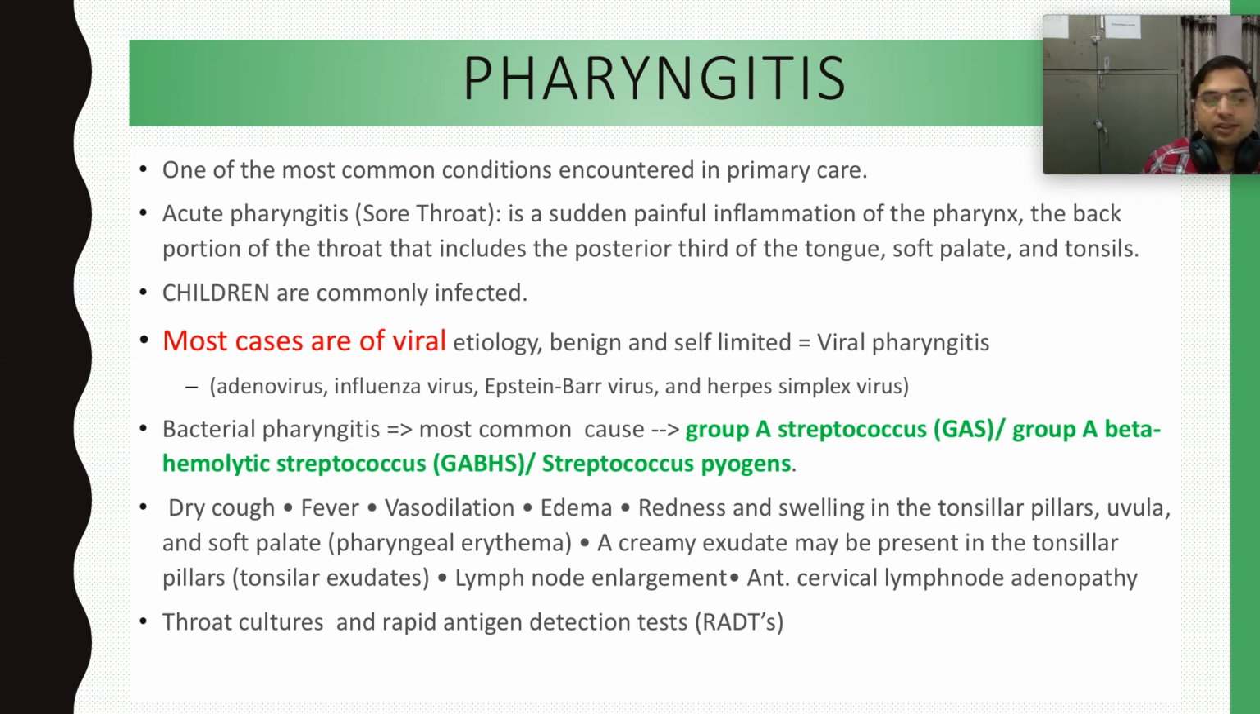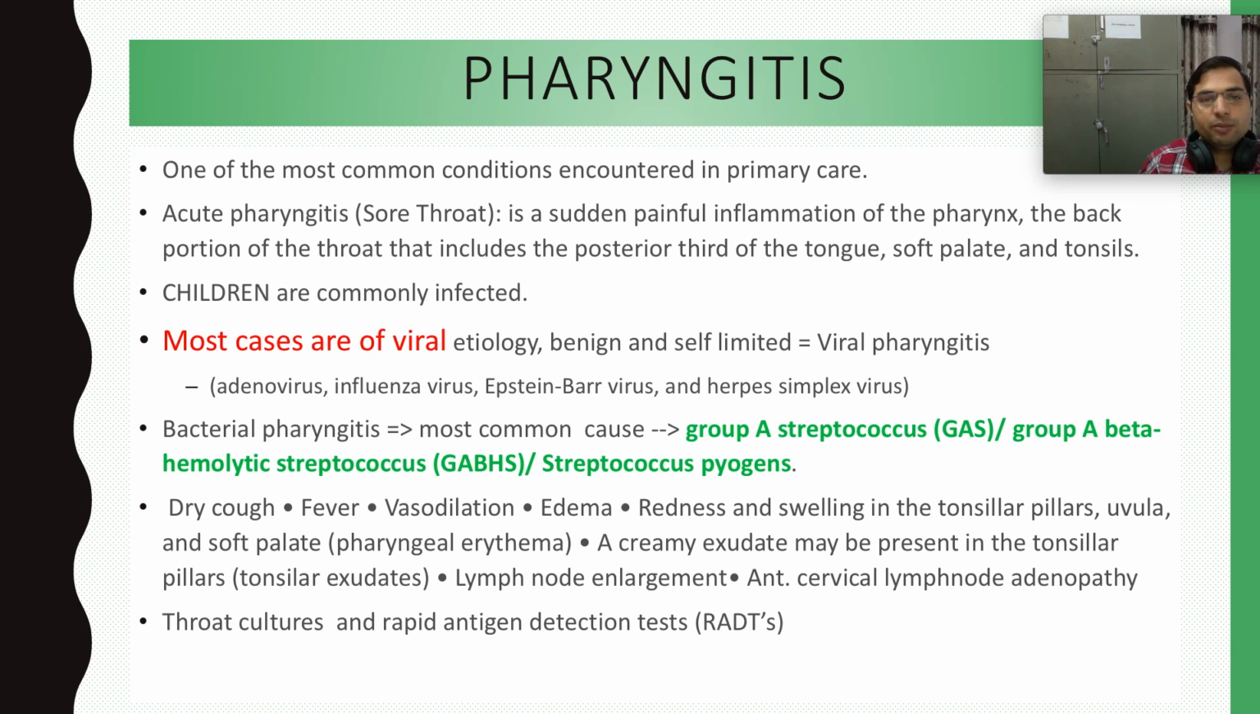Pharyngitis. Pharyngitis is inflammation of the pharynx. It is the most common condition encountered in primary care. That means in a clinic, the most common cases are of pharyngitis, which is also called sore throat. So it is painful inflammation of the pharynx and back portion of the throat that includes the posterior third of the tongue, soft palate, and tonsils. Most commonly, children are affected.